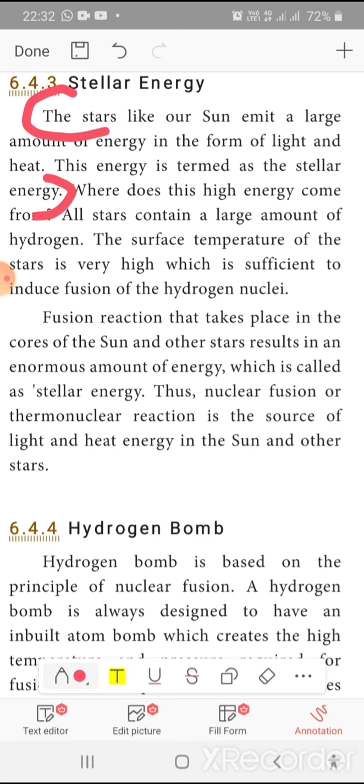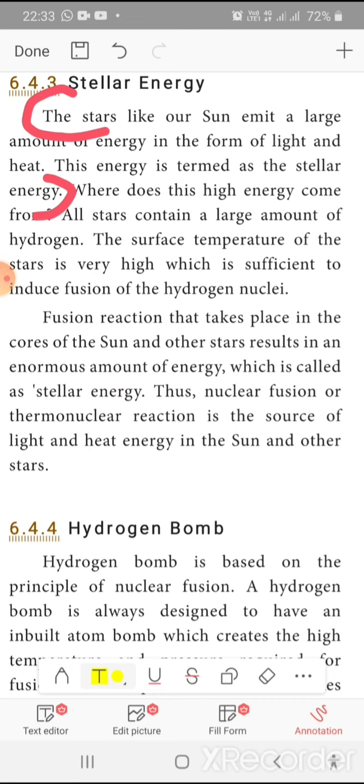All stars contain a large amount of hydrogen. The surface temperature of the star is very high, which is sufficient to induce fusion of hydrogen nuclei. That's why I said the fusion of hydrogen nuclei is possible at the core of the sun's temperature. Fusion reactions that take place in the core of suns and other stars result in an enormous amount of energy, which is called stellar energy. Thus nuclear fusion takes place at the highest temperature, so it is called thermonuclear, thermo meaning heat. Thermonuclear reaction is the source of light and heat energy in the sun and other stars.